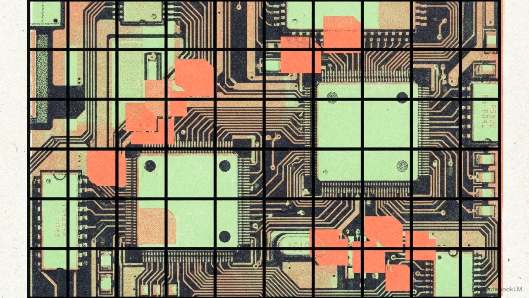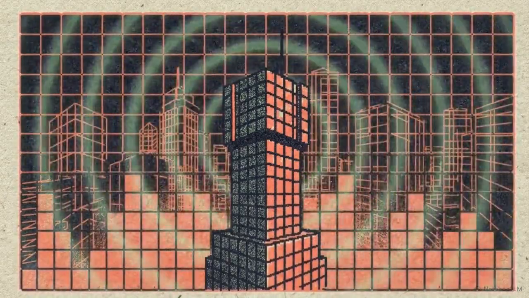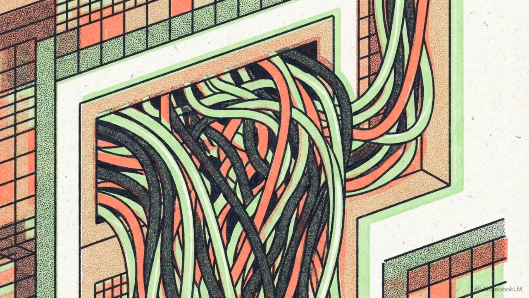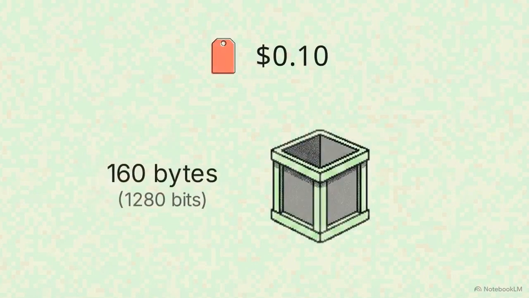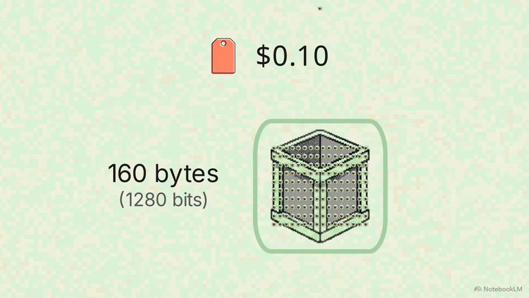The language of the early internet was forged by strict, unavoidable technological and financial constraints. When the very first short message service, or SMS, was sent in 1992, it traveled over early 2G GSM networks. These digital networks had incredibly low bandwidth, which meant telecom companies had to impose tight restrictions on the size of the data being sent. Telecommunications companies placed an absolute cap on the payload, a maximum of 160 bytes, or 1,280 bits, per text message. The financial penalty was immediate.